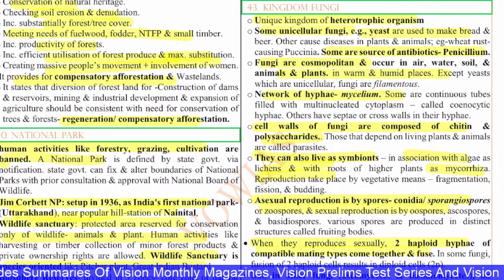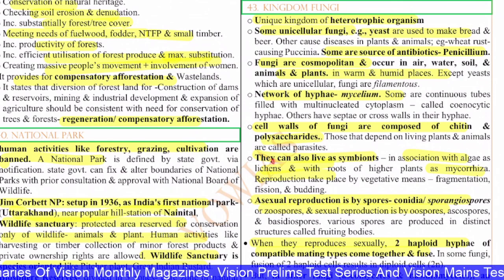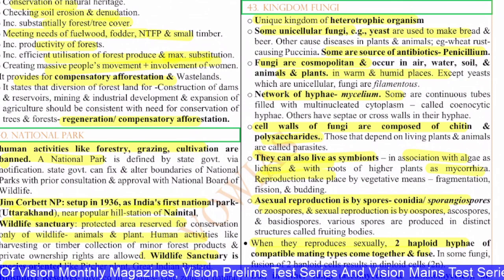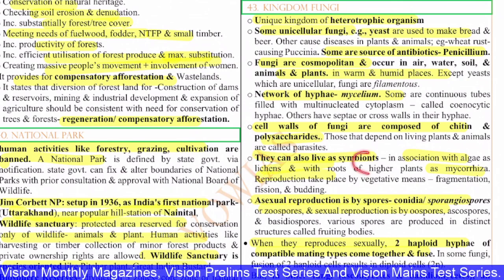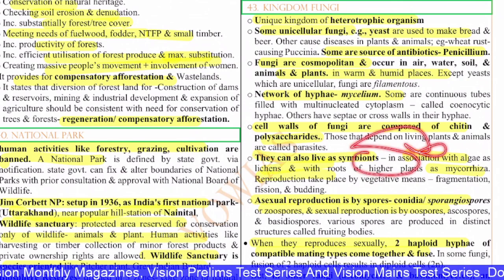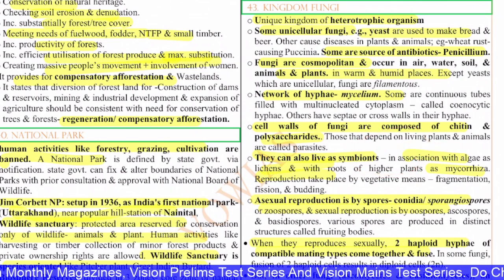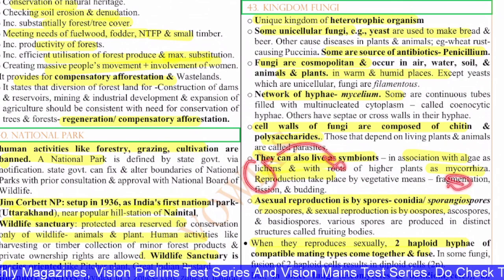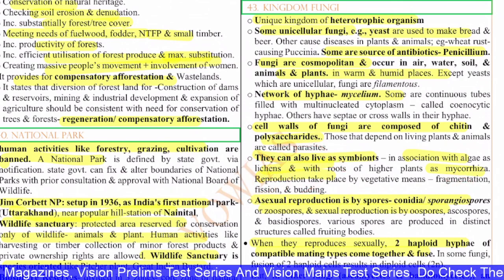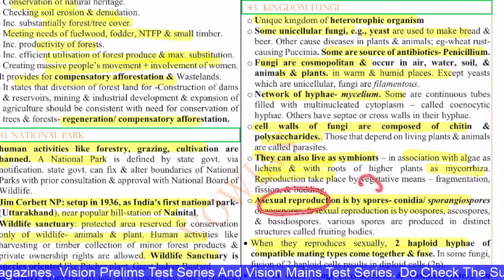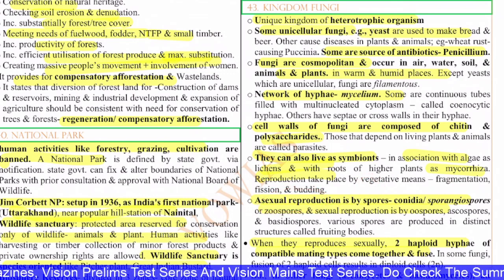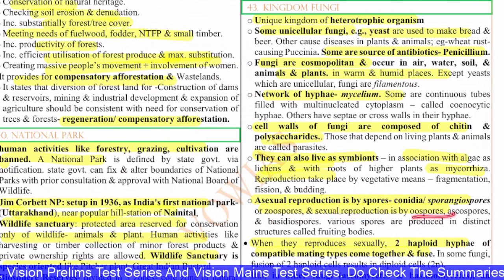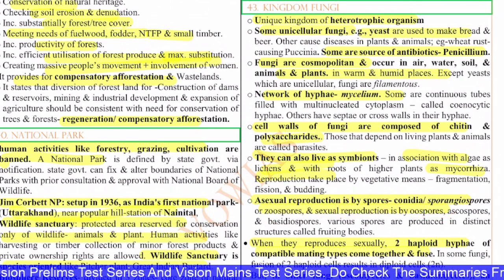And there are fungi that live as symbionts, in association with algae as lichens and with the roots of higher plants as mycorrhizae. The reproduction takes place by vegetative means: fragmentation, fission and budding. Asexual reproduction is by spores, the conidia or zoospores, and sexual reproduction is by oospores and ascospores. Various spores are produced in distinct structures called fruiting bodies.